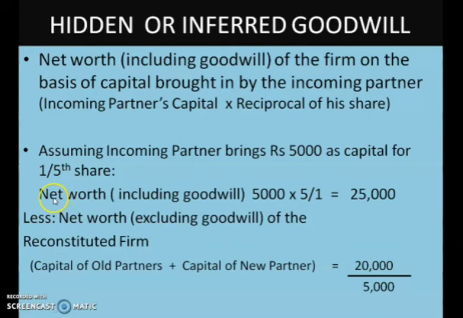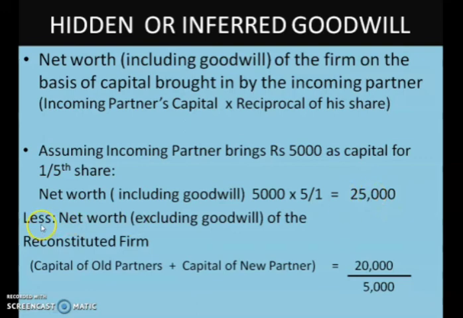Our working note starts here. Net worth including goodwill is equal to 5,000 into the reciprocal of his share. 5,000 is the capital brought by the new partner, and the reciprocal of his share is 5/1. When you multiply this, you get 25,000. I hope you got the net worth now.